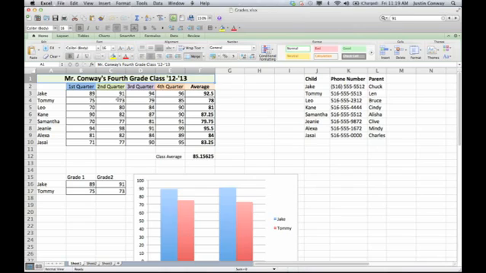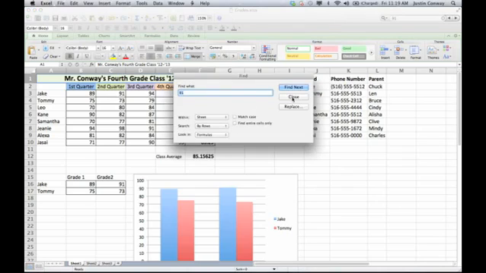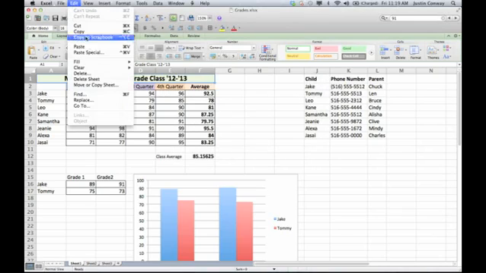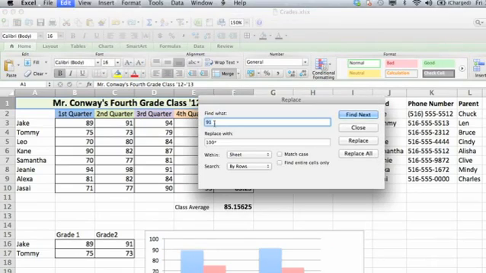The first is simply the find function, which you can access by hitting Command F on your keyboard, and it'll give you the option to find something. In here I just searched for 91, that was the last search that I performed. Or you can go to Edit and select Find or Replace. For this instance, I'll show you how to replace. It'll give you the option to find different things within the document in this area here.